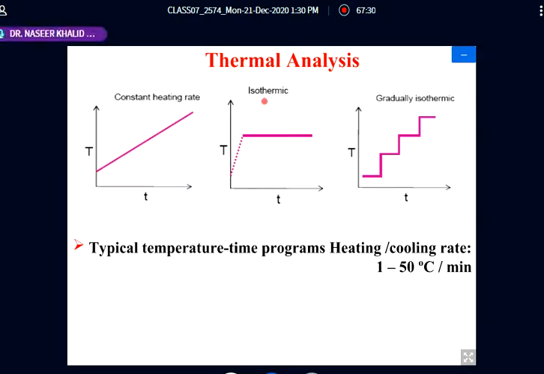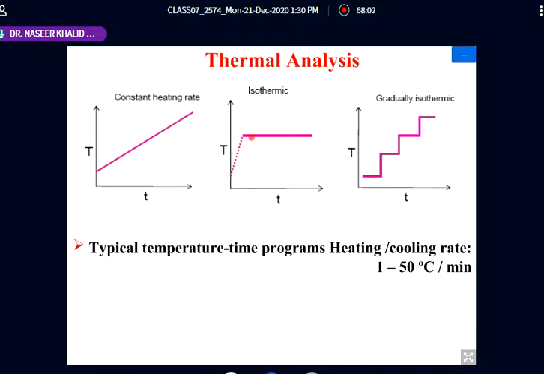This is another one, that is the isothermal. First increase the temperature to 50 degree and then maintain it for 30 minutes. So that is the isothermal temperature, isothermal heating. At the required temperature, it will remain as such. There will be no heating. Just like in your refrigerator, it is thermostated.